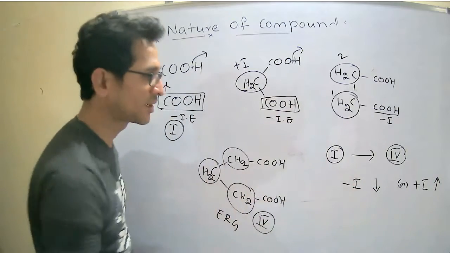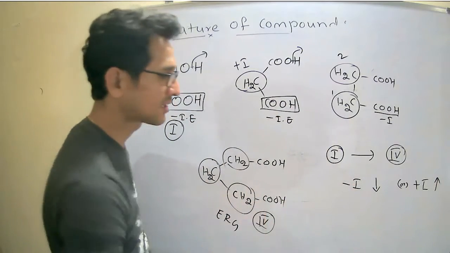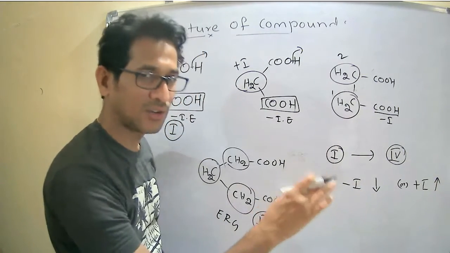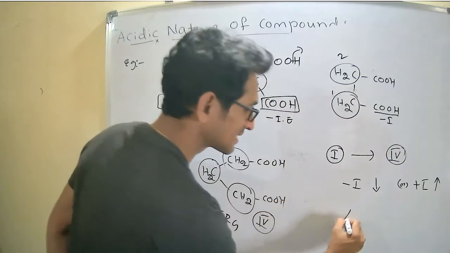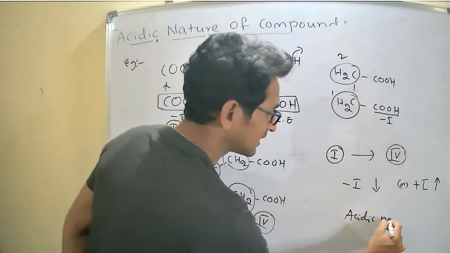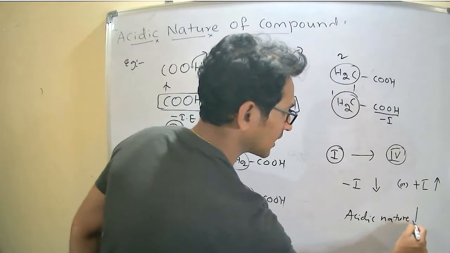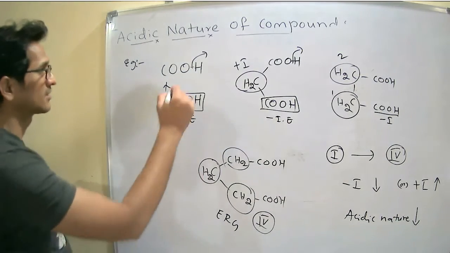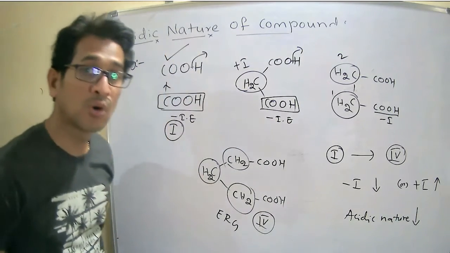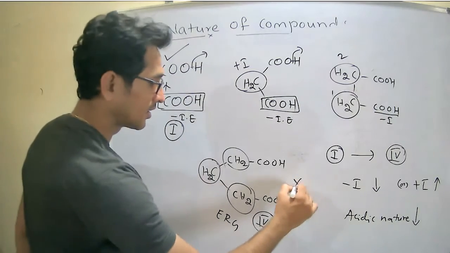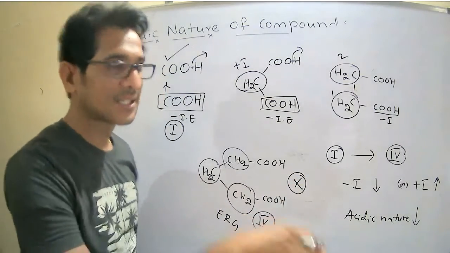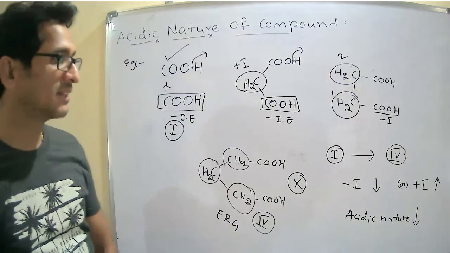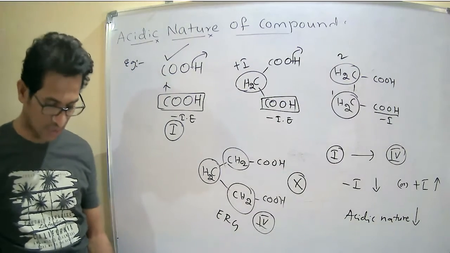We can use any terminology. So finally, we want the answer. What happens if the electron withdrawing group capacity decreases? Therefore, acidic nature decreases. So the first one is more acidic in nature, and the last one is the least acidic in the given compounds. Right? Okay.